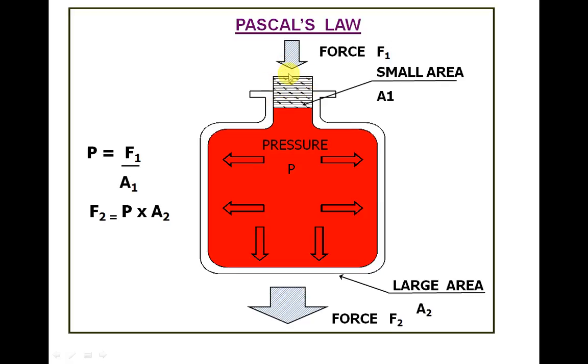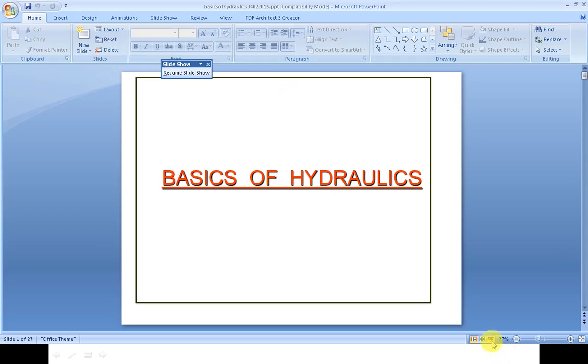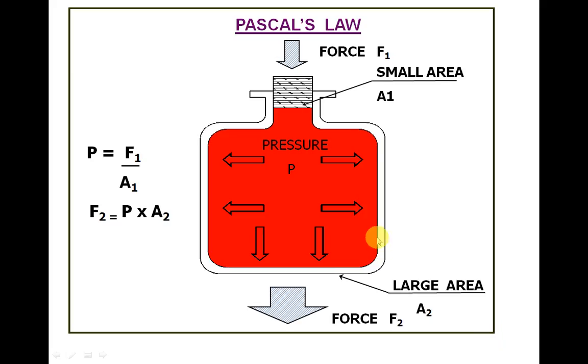When we apply force through this, the pressure will be applied on this liquid. You can see the pressure will be applied on all the surfaces, the bottom and side surfaces of this jar, and that pressure will be perpendicular to the surface in all directions.